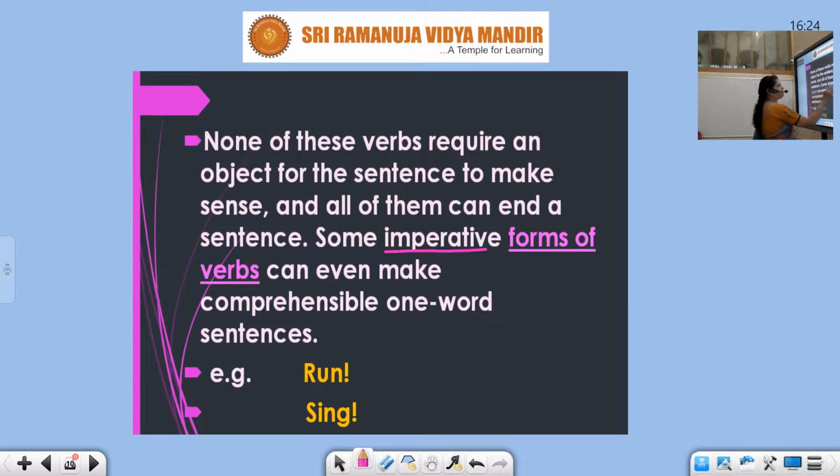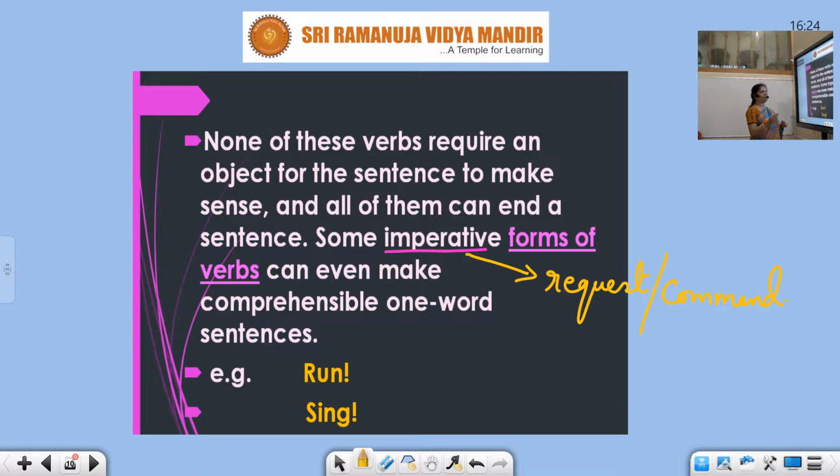What is imperative? It's a request or a command.